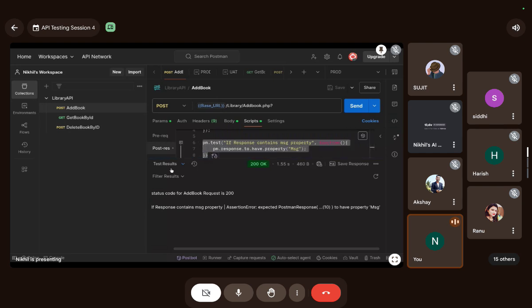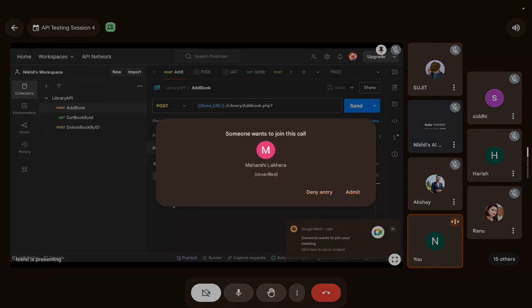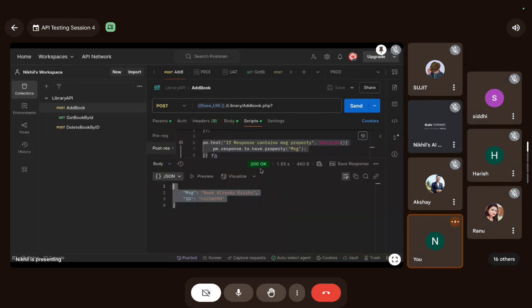What is our response? This is the response we are getting. If I talk about status code, that's a configurational thing that Postman can get, but Postman has no knowledge about this.